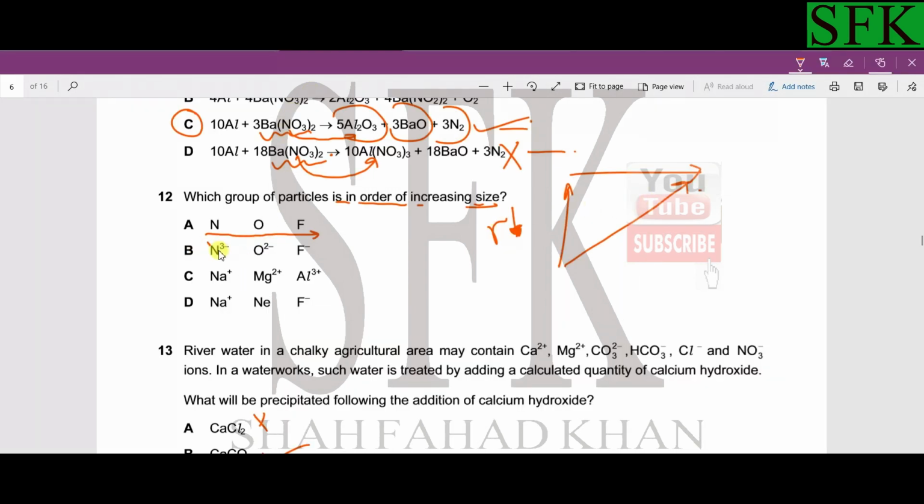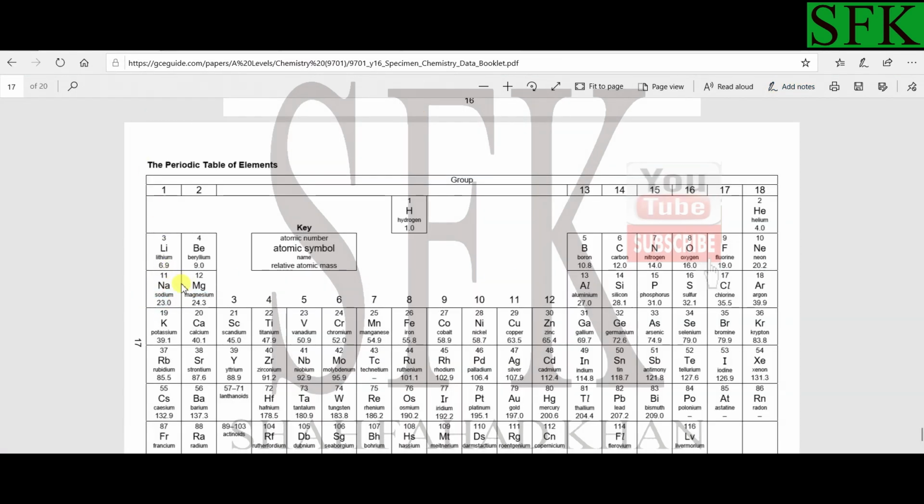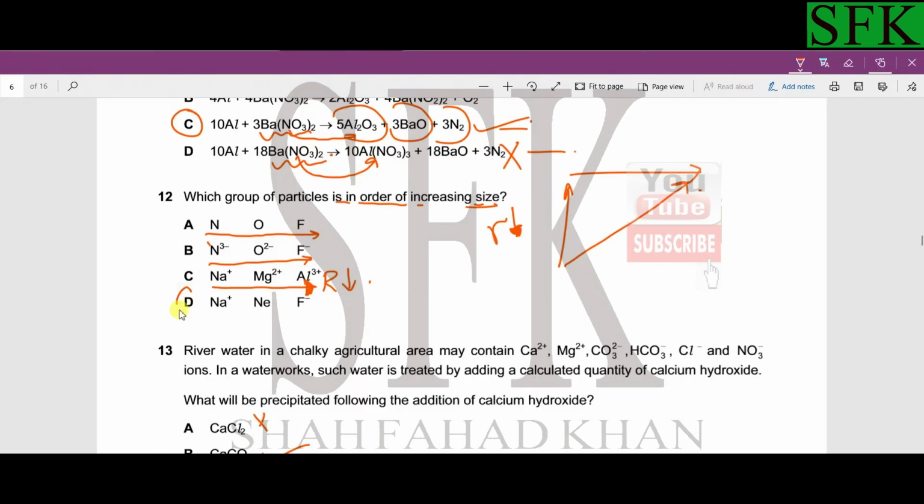Then what about the second option? Nitride, oxide, and fluoride. The same trend applies to their anions as well, so it cannot be the option. What about the cations from sodium to aluminum? Again, from sodium to aluminum, the radius is decreasing, not increasing, because sodium has the largest radius because it's extremely to the left hand side, and then as we go from sodium to magnesium to aluminum, the atomic radius decreases. So this is not an answer option either, so the only option that we are left with is D.